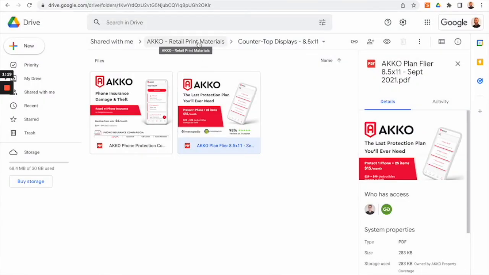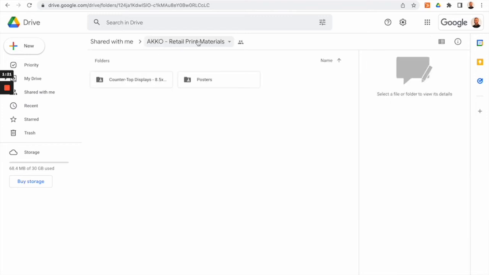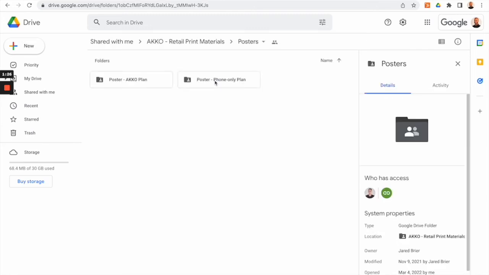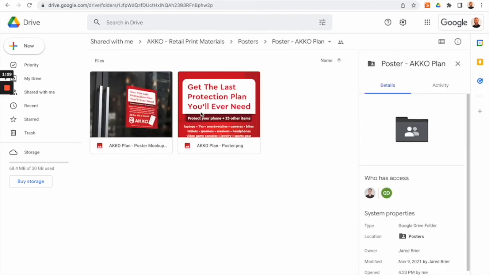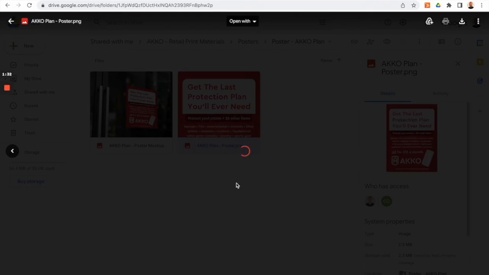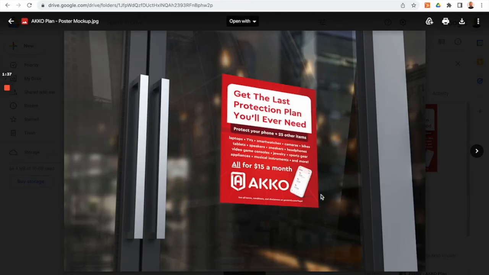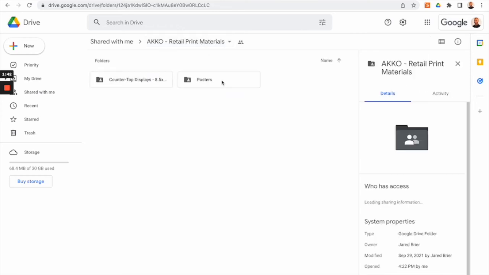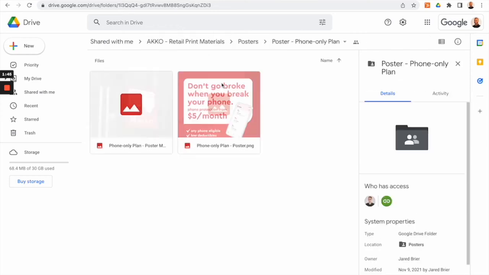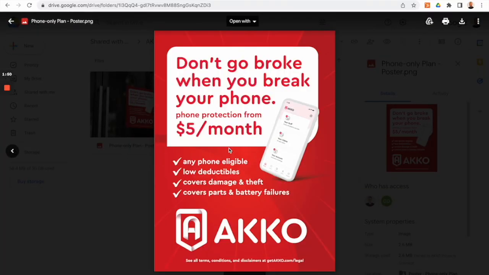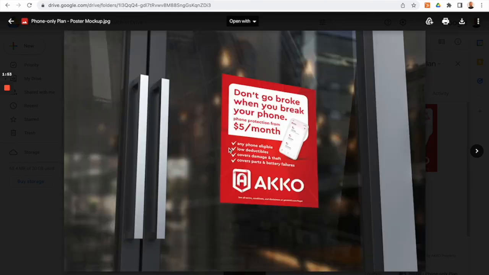You can find the navigation buttons at the top here, going back to our retail print materials. Find posters. Here's a poster for our AKKO plan. Here's that same poster hanging in a shop's window. And here we have a poster for our phone-only plan. And there is that same poster hanging in a shop's window as well.